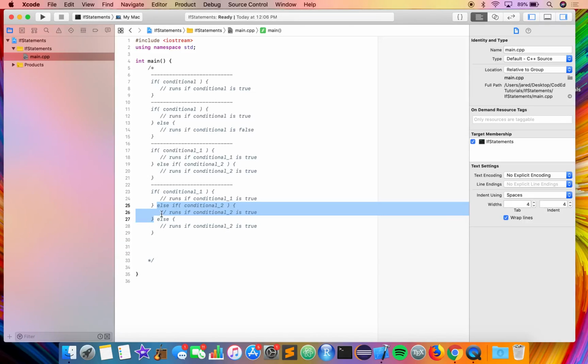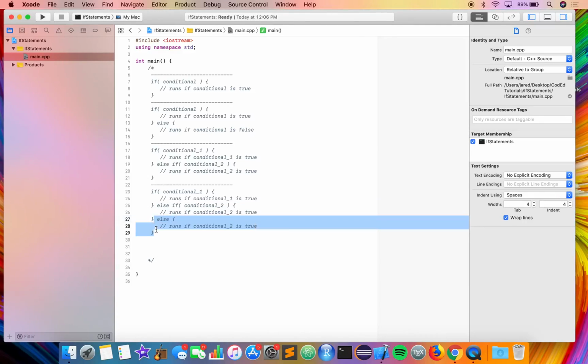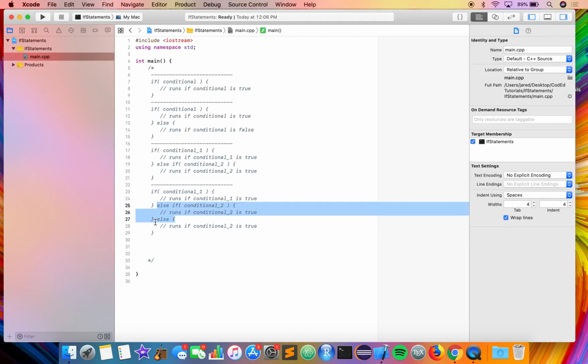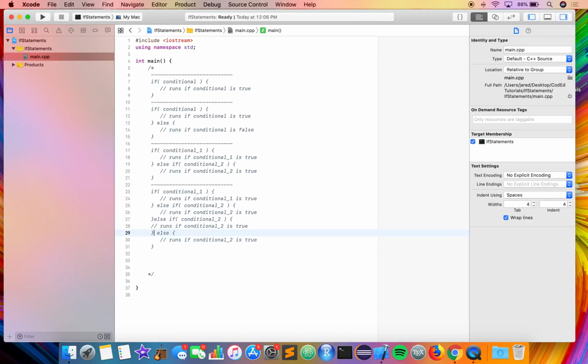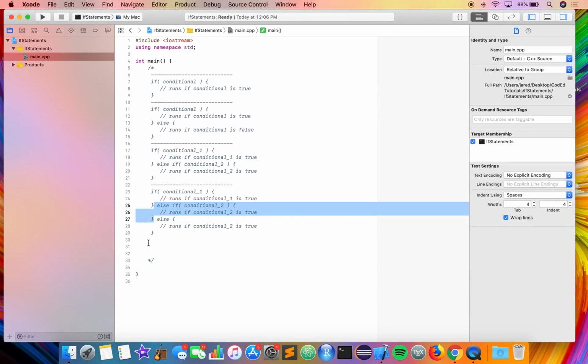If conditional 2 is true, then it will run the code in the else if statement, and after that it will not run anything else in the else or any other else ifs, because you can add as many else ifs as you would like. Anyways, after that else if, it will run the code afterwards. If conditional 2 is false, then it will run the else. And the else runs no matter what if every conditional before it is false.